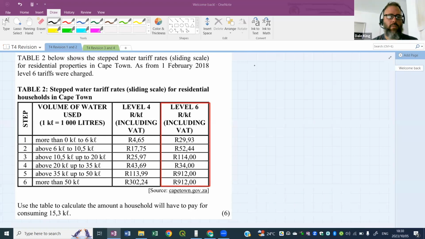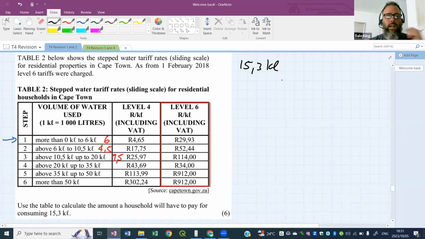All right, we do this step by step. The first thing we do is say 15.3 kiloliters of water. This is how much we have. In our first bracket, we go from 0 to 6. We're definitely going to go through that whole bracket, and that's 6 kiloliters of water. When I asked you to do these, I asked you to actually work out how many kiloliters of water are in each bracket. It really does help. If you can look and write it down, we've got 9.5 here, and I don't think we're going to go through that. So the first three are written down there: 6 kiloliters, then 4.5 kiloliters, then 9.5. It's important information.